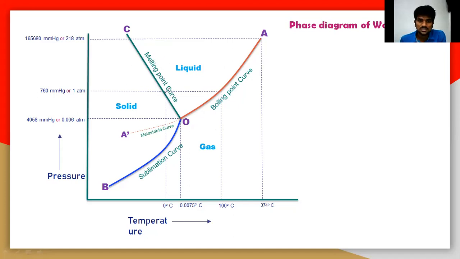Once again, let us say this is minus 10 degrees Celsius, point A here, at 1 atmospheric pressure. There is only the solid phase; it is completely solid. At this particular minus 10 degrees Celsius, only solid is there.